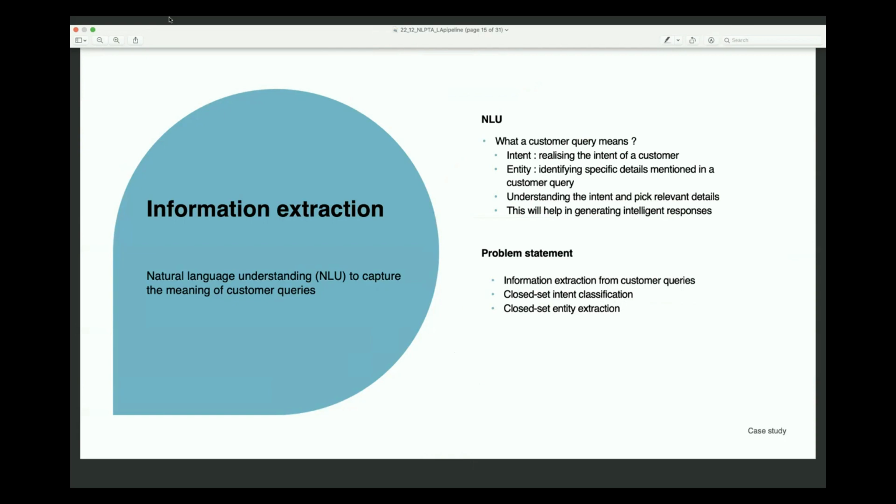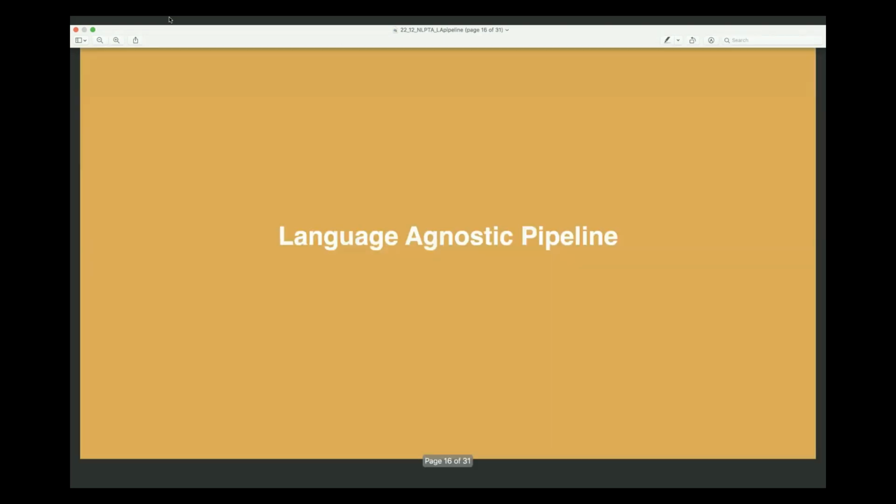Understanding these details will help the conversational assistant generate intelligent responses and give them back to the customer. So the problem statement is information extraction from customer queries, and we have to perform a closed set intent classification, that is 4 classes, and a closed set entity extraction, which is also 4 classes.